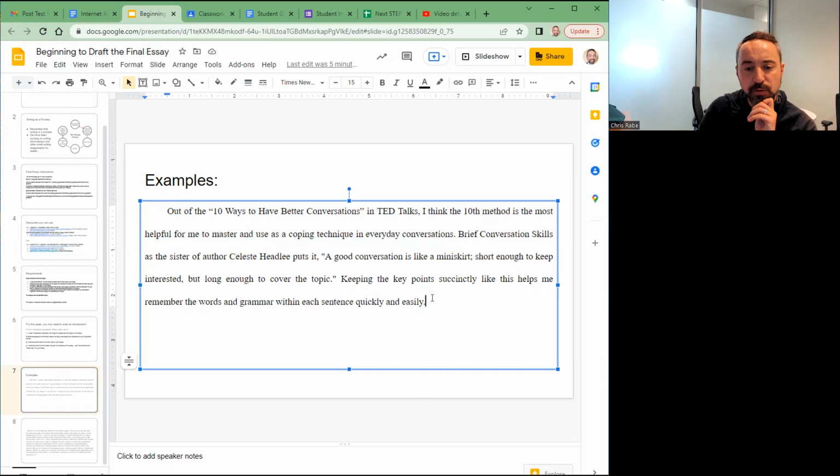And then I also think this student could add a roadmap sentence right here. Like, in this essay, I will explore the TED Talk about better conversations and discuss how it helped me think more about learning English, right? You see that, everyone? So this is a decent introduction, but I think maybe we're missing one sentence at the beginning and maybe one sentence at the end. Okay, I hope you're learning something, everyone.